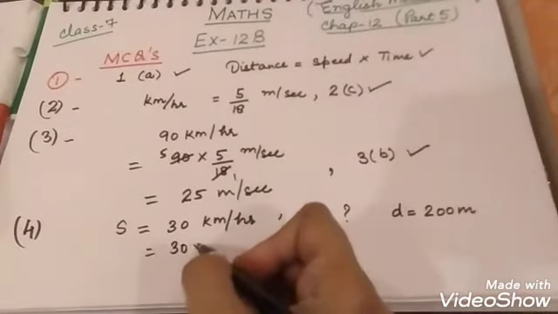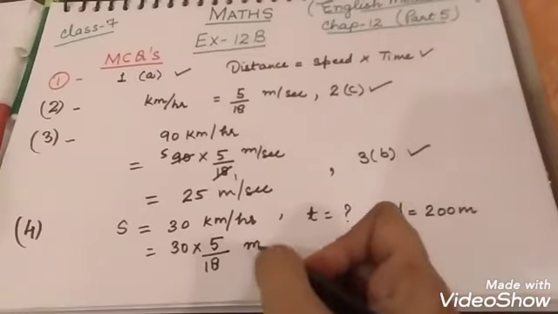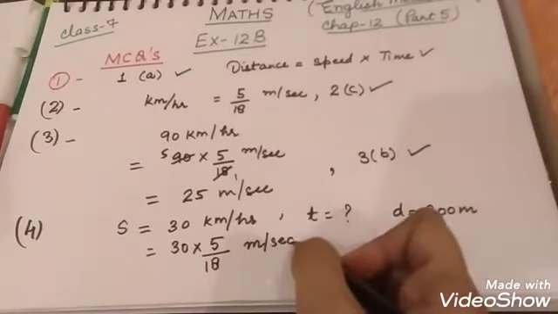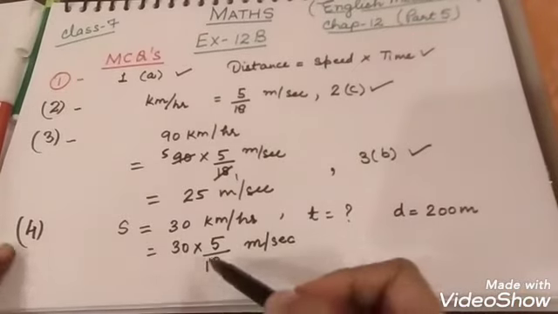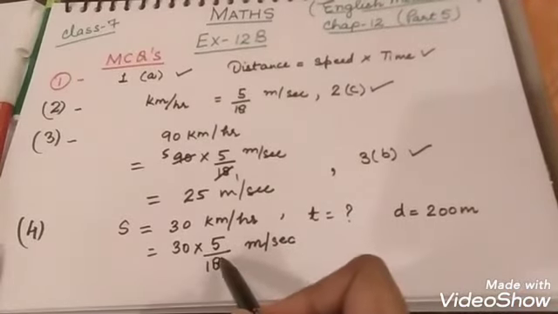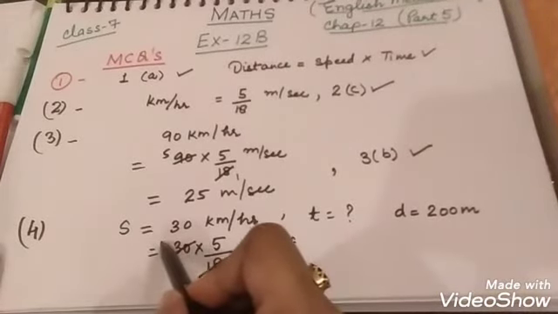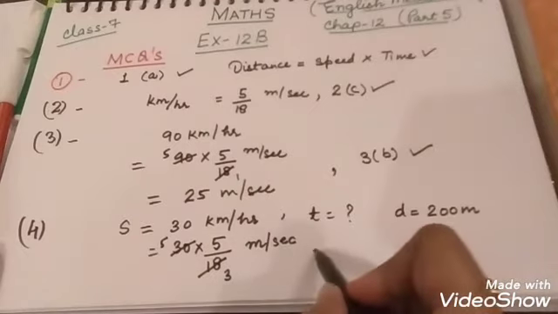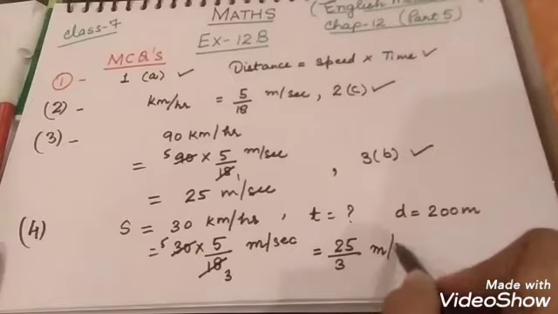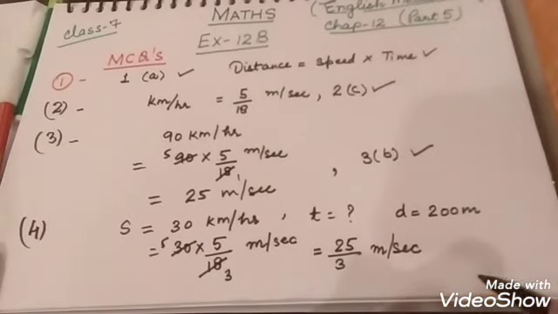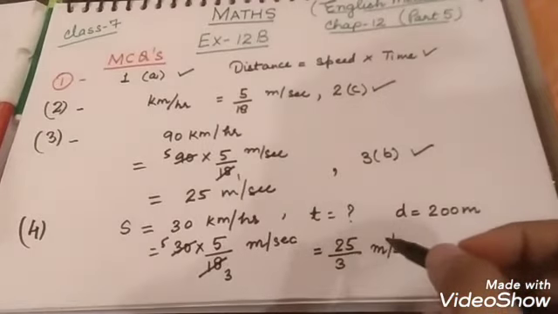So to convert it into meter per second, we multiplied by 5/18 and it becomes meter per second. Okay, so in the table of 18 it is not coming, but in the table of 6, threes are 6, 5s are 30. Okay, so it will become 25/3 meter per second. Now we will use the formula time is equal to distance upon speed.